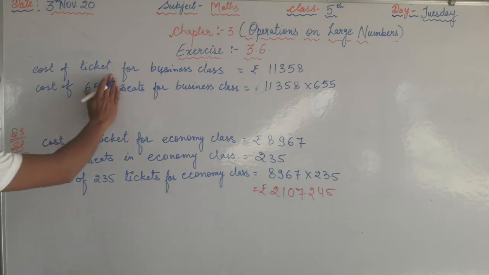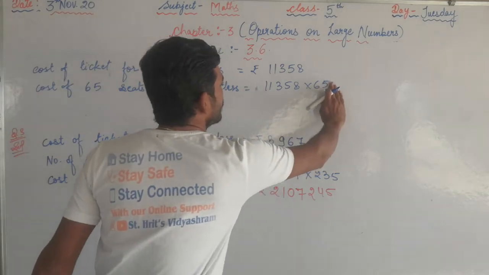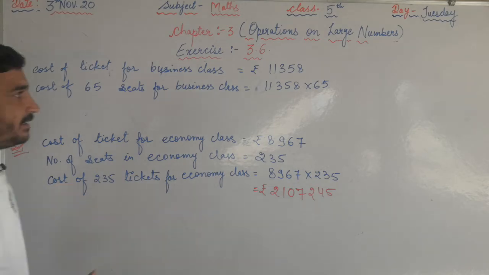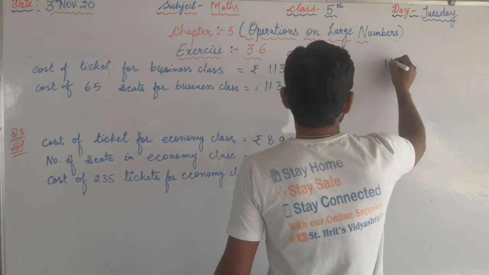Sorry, 65 seats are there, so you have to multiply 11,358 with 65.